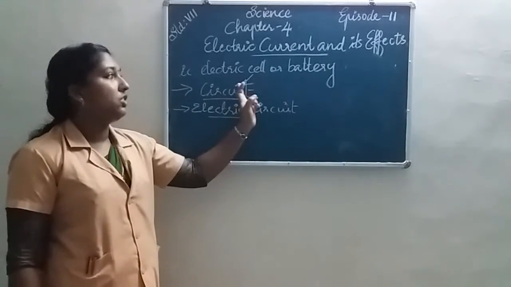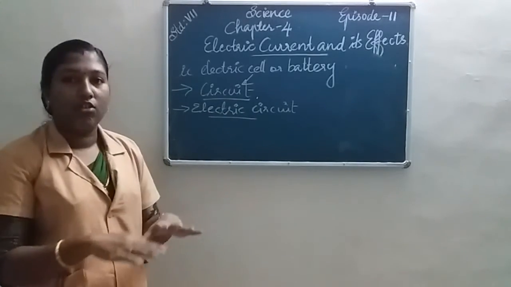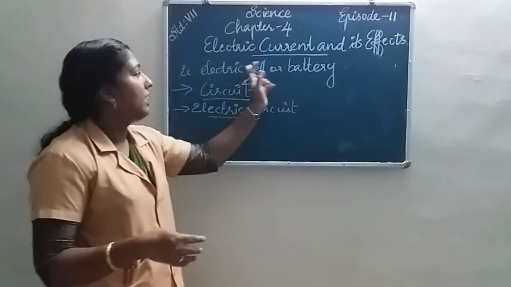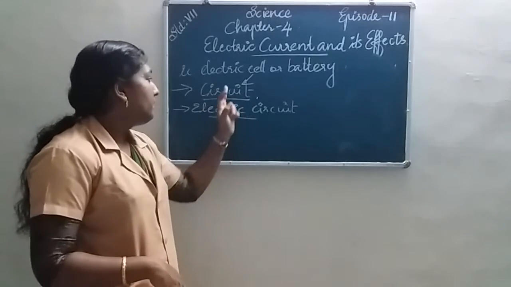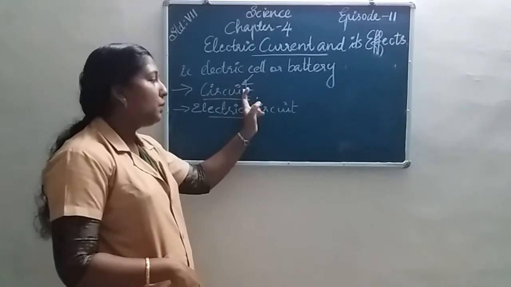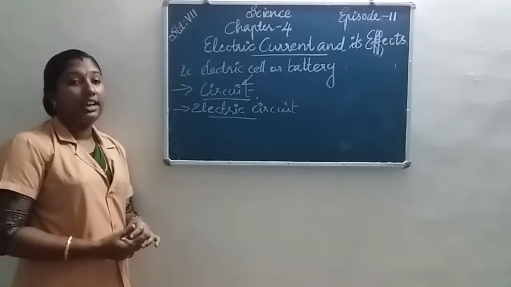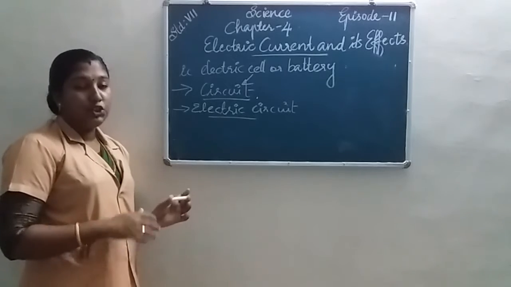A circuit means the electric cell or battery is connected in series. So we connect with the battery or electric cell. Then we get a circuit. If we use this circuit, we get electricity. What is an electric circuit? A continuous conducting path between two terminals.